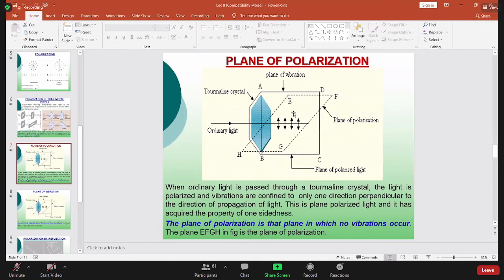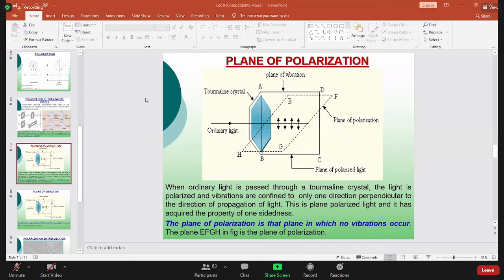So now, what is the definition of the plane of vibration? Plane of vibration is that plane where vibration occurs. Achha. Next, now look at this plane E, F, G, H. Here no vibration occurs. This is known as plane of polarization. Plane of polarization is that plane in which no vibration occurs. Okay, যেখানে vibration হবে, that is the plane of vibration. যেখানে vibration হবে না, সেটা plane of polarization.